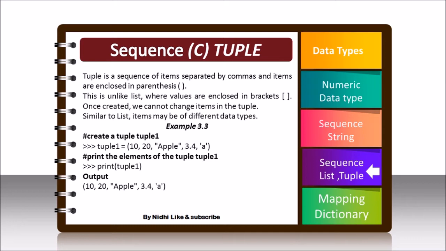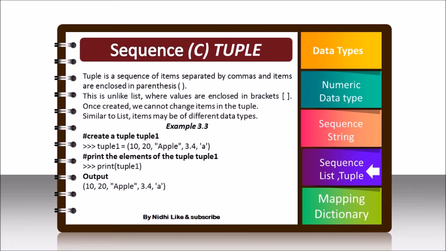Next is tuple. Now there is a difference between list and tuple. List is always enclosed in square brackets and tuple is always enclosed in parentheses. This is also storing different types of data but with a different type of bracket. The difference between list and tuple we will see in more detail when we go through this chapter.